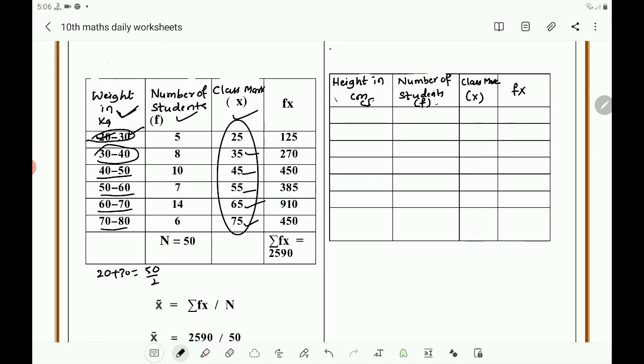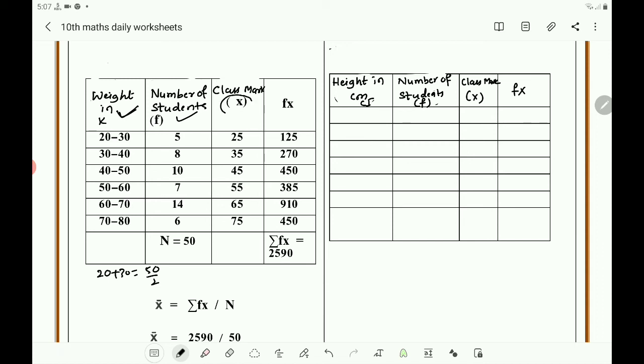Here, sum of these two divided by 2, you will get this one. Sum of these two divided by 2, you will get this one. In this way, by adding lower limit and upper limit and dividing that sum by 2, you will get the class mark. That is the method of finding the class mark.